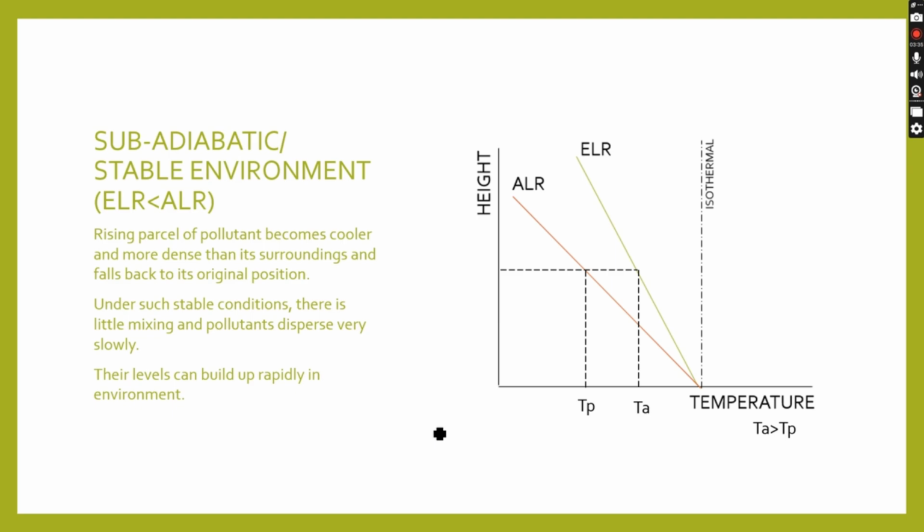Sub-adiabatic or stable environment, where ELR is less than ALR. Here, the rising parcel of pollutant becomes cooler and is more dense than its surroundings and falls back to its original position. Hence, under such stable condition, there is little mixing and pollutant disperses very slowly. The levels can build up rapidly in the environment. Here we see the temperature of air is greater than the temperature of pollutant. As we have seen, the pollutant is cooler as compared to air.